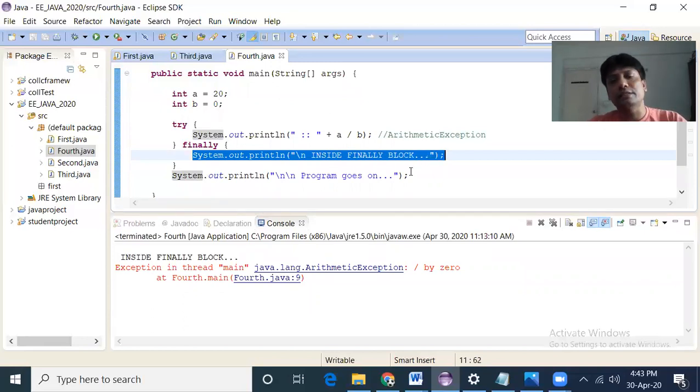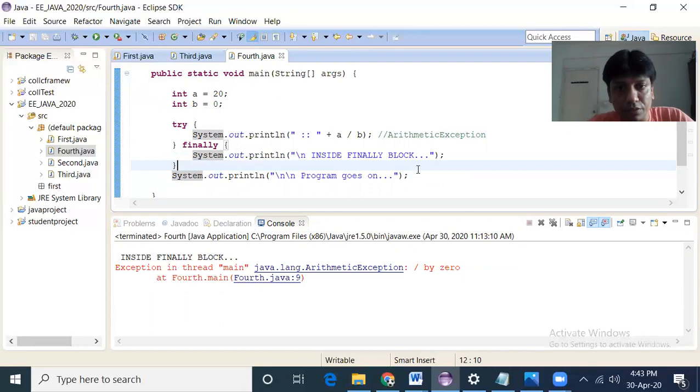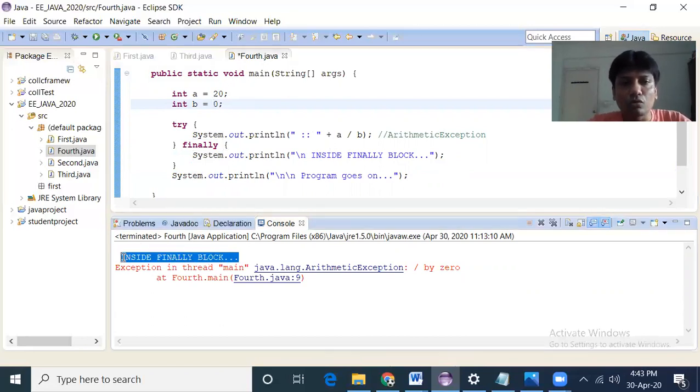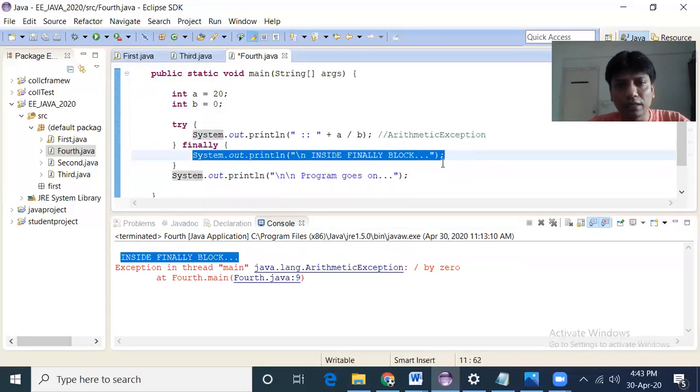So whether there is any exception or not, in this case there is an exception. In the previous case that I showed you, if you make this 10, there will be no exception. In both cases, the finally block will execute. Whatever you write inside the finally block is executed. Now you can ask me, sir, what is the practical purpose of this? The purpose is very simple.